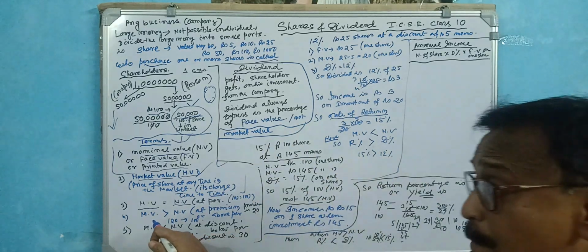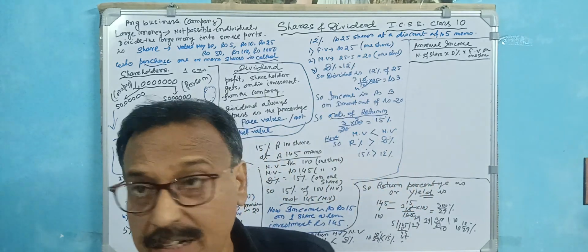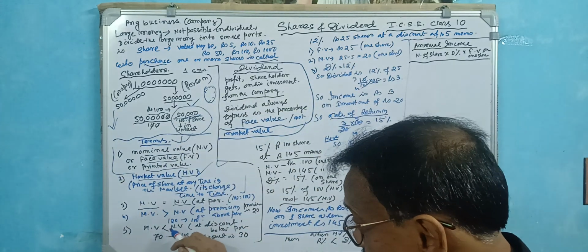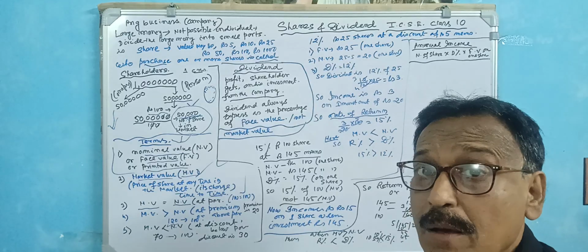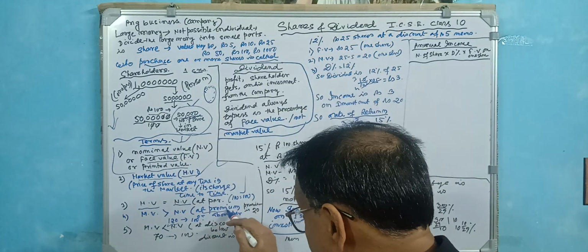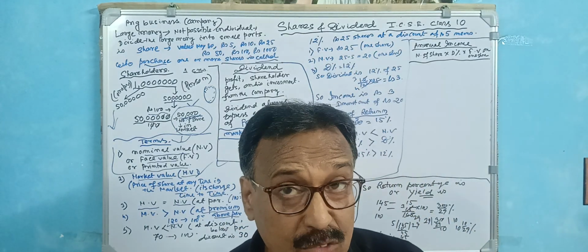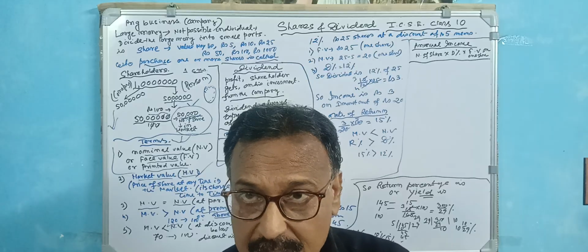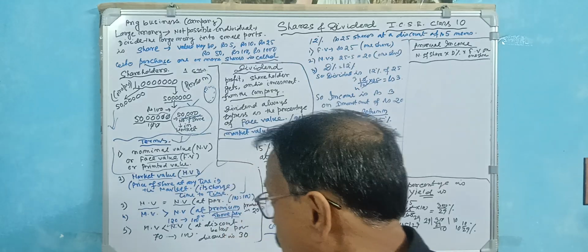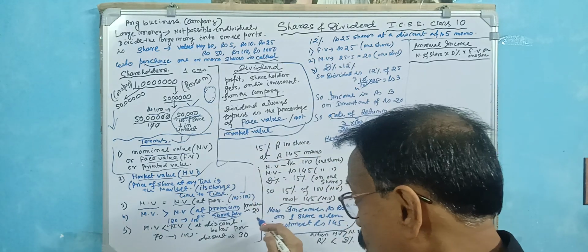When the market value is greater than the nominal value, suppose the nominal value is 100 but the market value is 120, the market value is greater than the nominal value. We call that at premium or above par. These are new terms, you just get accustomed to these. What is the premium actually? 20.